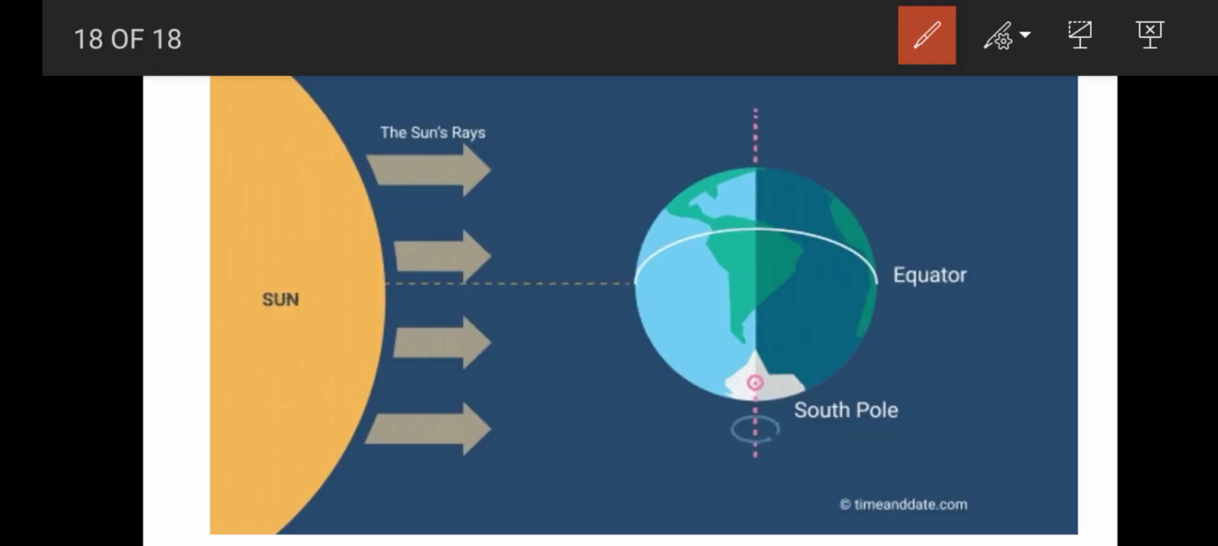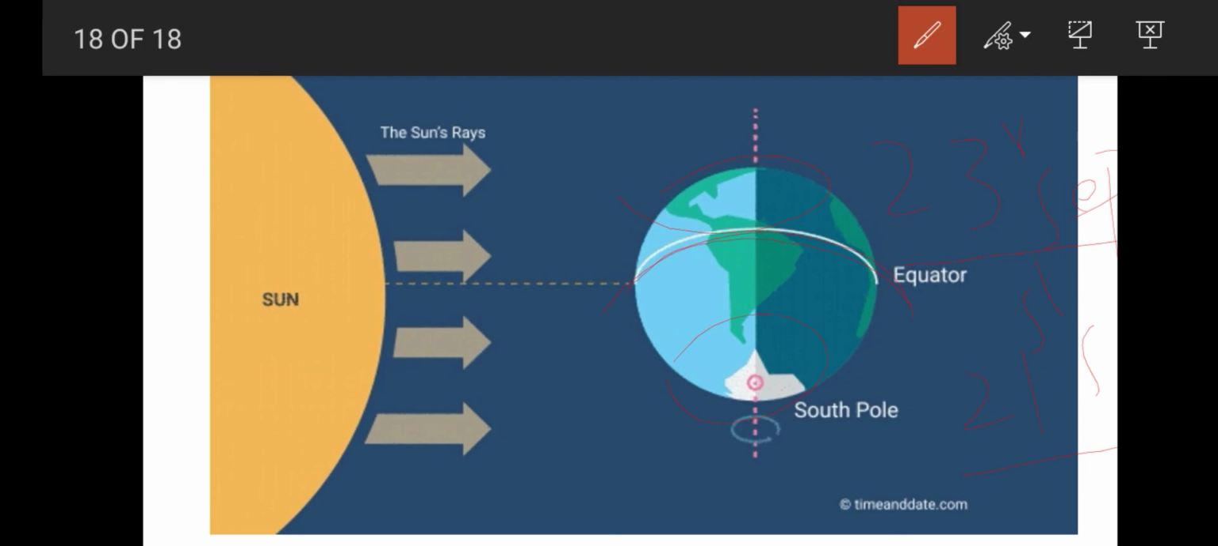Here comes the equinox. What is meant by equinox? See, equinox happens on 23rd September and 21st March. What happens here? The sun rays directly fall on the equator. So there will be equal day and night experienced in all parts of the earth. Equal day and equal night. That is why it is called equinox. It happens on 23rd September and 21st March, and the sun rays directly fall on the equator.